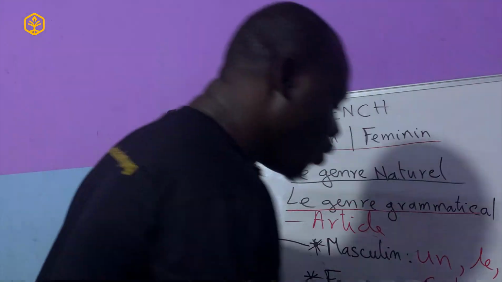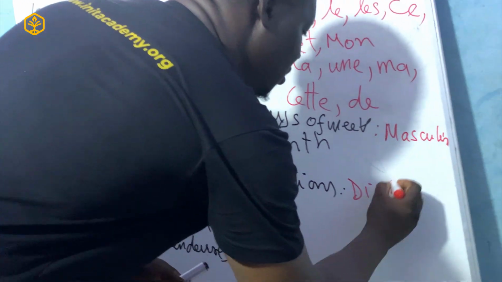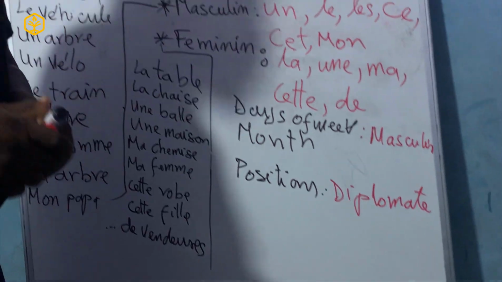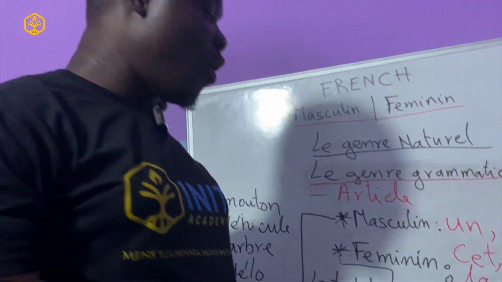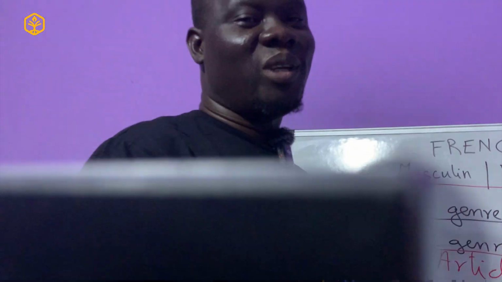For example, diplomat. The word diplomat, which is a diplomat, or it can be like an official agent, somebody working for the government. They are usually called diplomate in French. So you can say un diplomate et une diplomate. Un diplomate, une diplomate. So there's no difference in that.